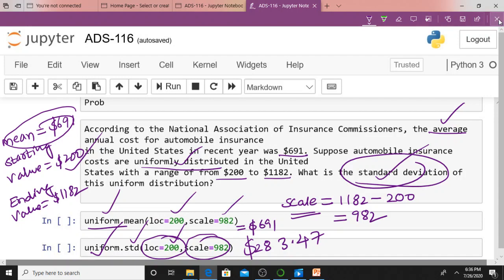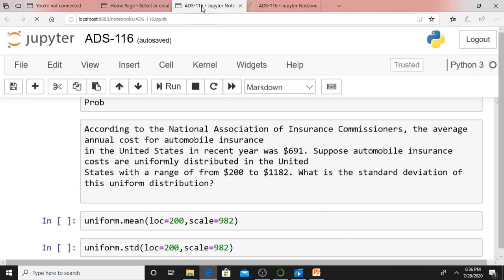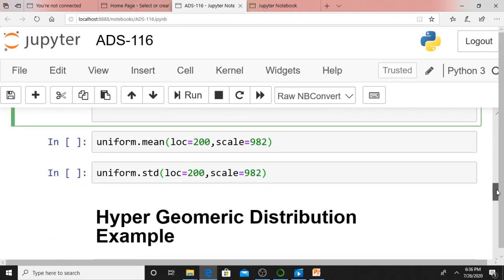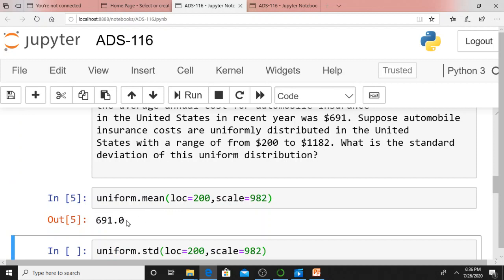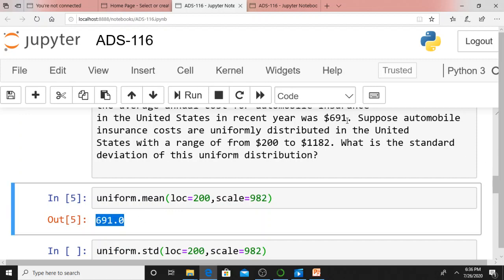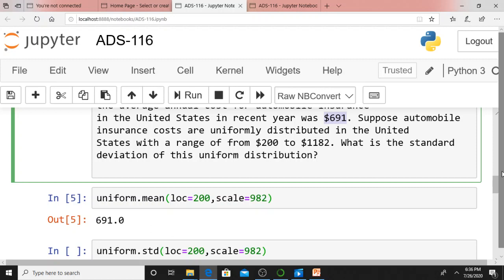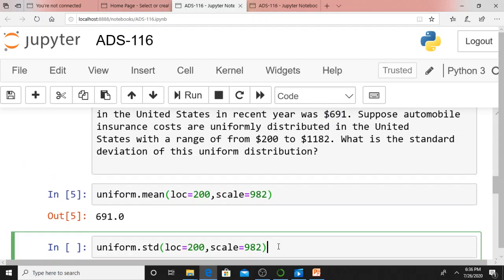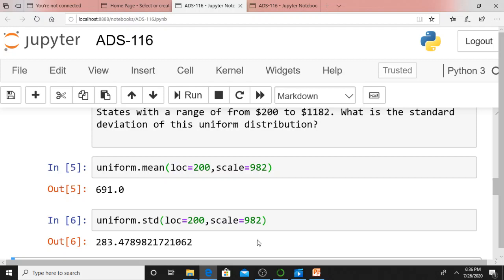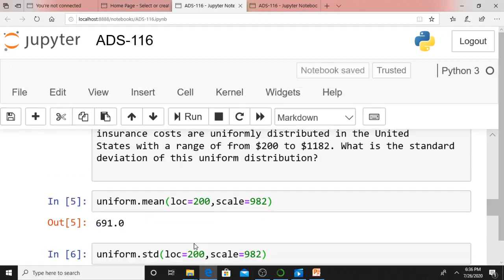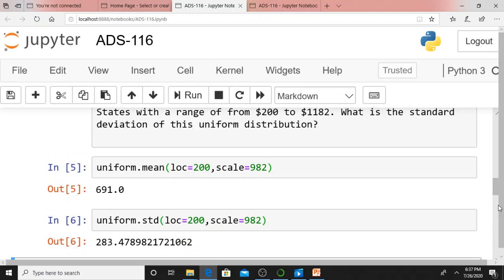Anyway, we will check this. Let me execute this piece of code so that we can check. This is uniform dot mean, and that's what I checked: 691. It's verified. In the question also it's given that the average mean is 691. Now how can I calculate the standard deviation? Uniform dot STD, your starting value is 200, scale is 982. As I told you, this standard deviation is 283 point 47899, something like this.